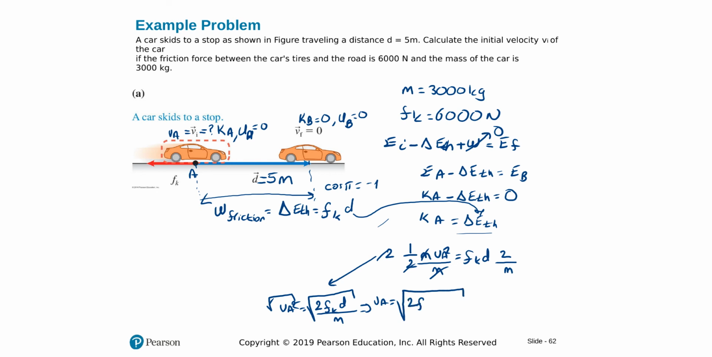2 times F kinetic times distance divided by mass, and that is equal to, putting in the values, 2 times 6,000 Newton times 5 meters divided by the mass of the car, which is 3,000 kilogram, and that should give us a velocity of 4.47 meters per second.